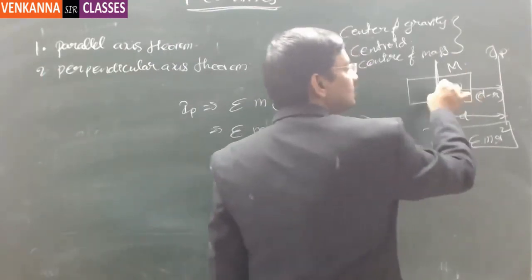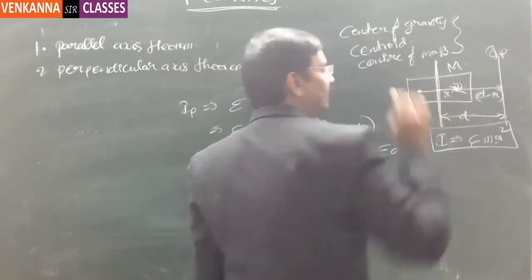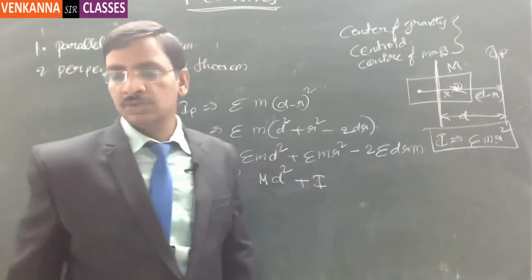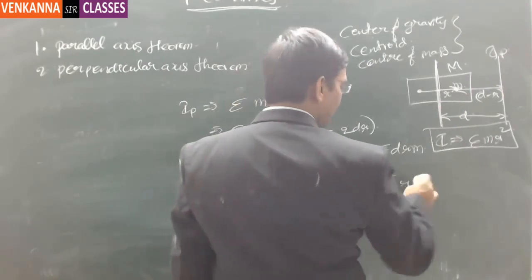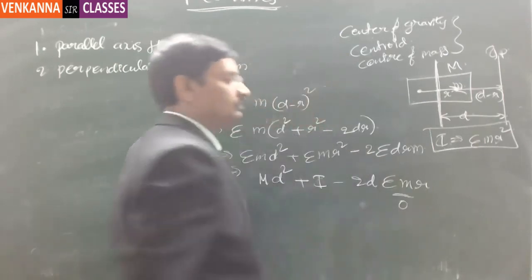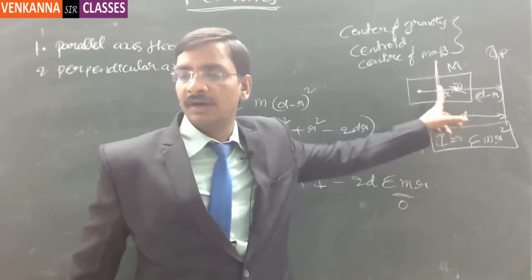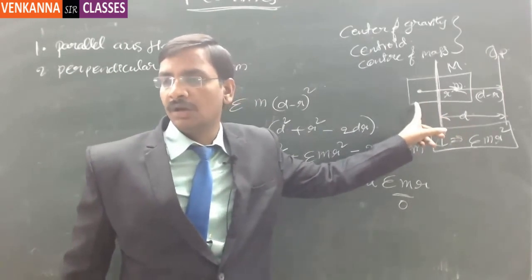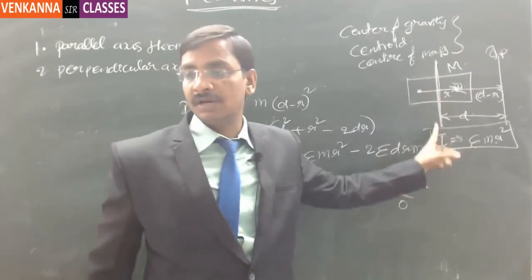And any radial distance, whatever particle you have on one side, the corresponding compensating particle will be there on the left side as well, because this is the center of mass. Understood? So that's why minus 2d times sigma mr, and this will become 0. Sigma mr will become 0 because this is the positive value of r, this is the negative value of r. So mr1 and minus mr1 on the other side, these two together will cancel out, because this is the center of mass axis.